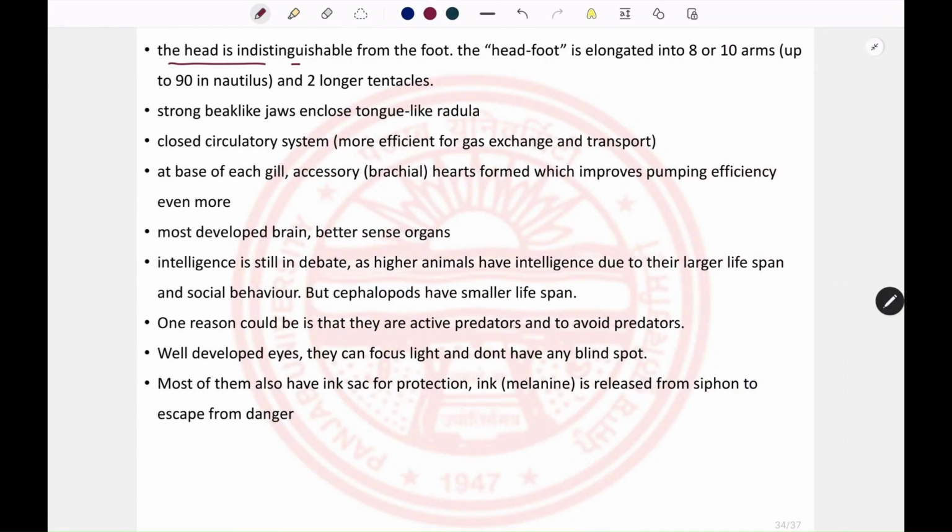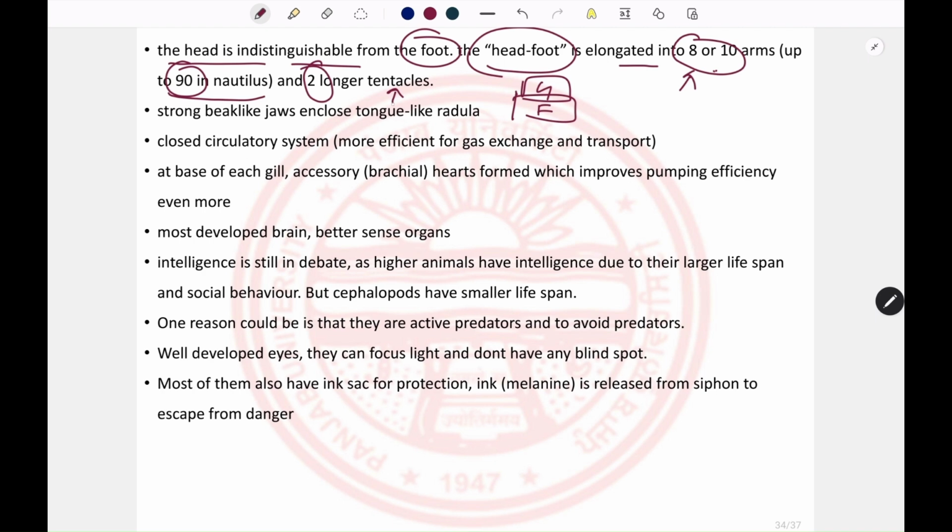Their head is indistinguishable from their foot, so that's why their name is cephalopod, head foot. So the head is present on the foot, and that is elongated into 8 to 10 arms. So 8 or 10 arms can be present from the head, and in case of nautilus, they can be about 90. Among these 8 or 10 arms, 2 can be the longer ones, and they are known as the tentacles. So either 2 tentacles can be present, or 8 to 10 arms. And they do have beak-like jaws, which have the radula.